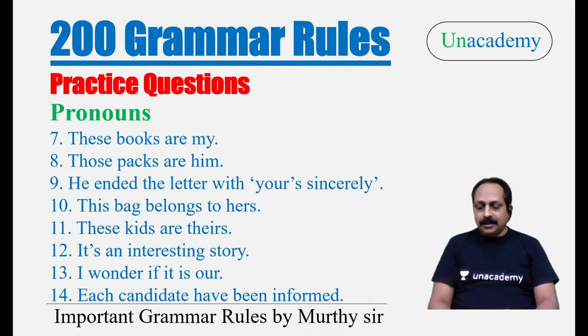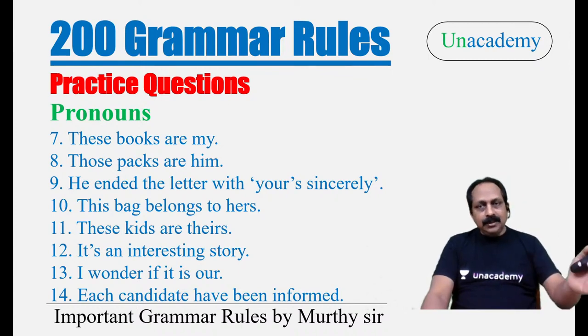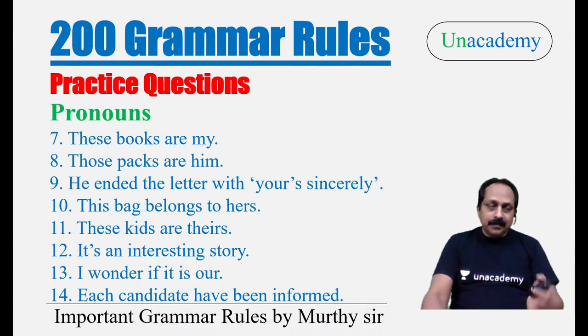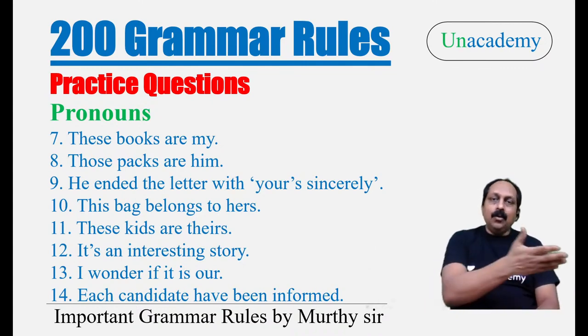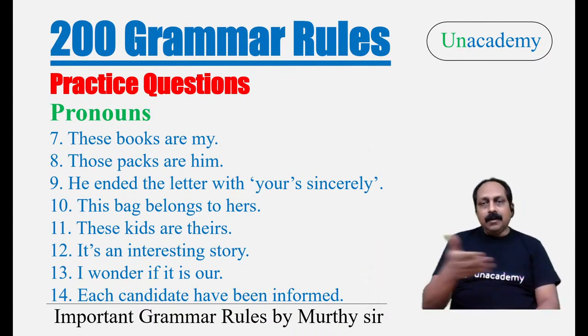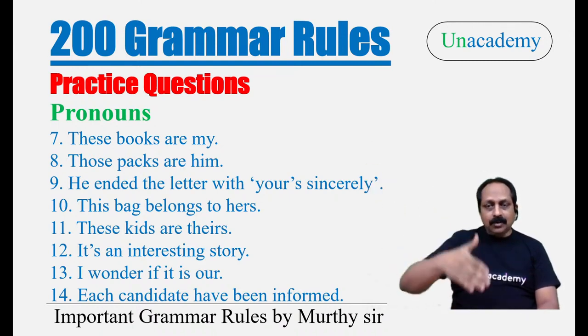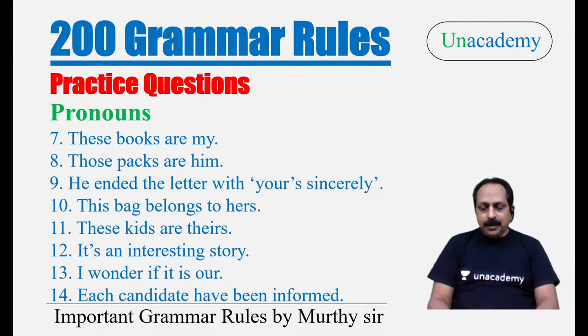These kids are theirs. What is wrong with that? Nothing wrong with that. It is right. Sentence number 8 is absolutely right. Nothing wrong with sentence number 8. These kids, whose kids are these? Imagine I see some kids and I ask the question, whose kids are these? Someone says, these kids are theirs, or these are theirs. Perfect. Absolutely no problem. It means these kids belong to them. Naresh, is that clear?